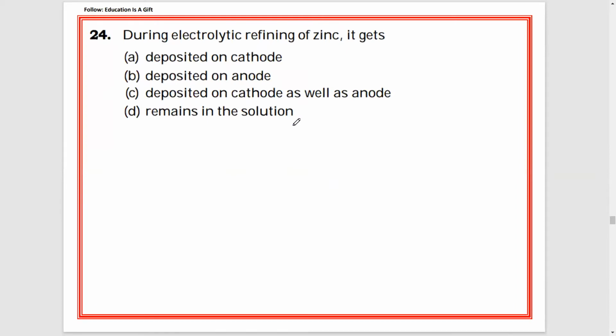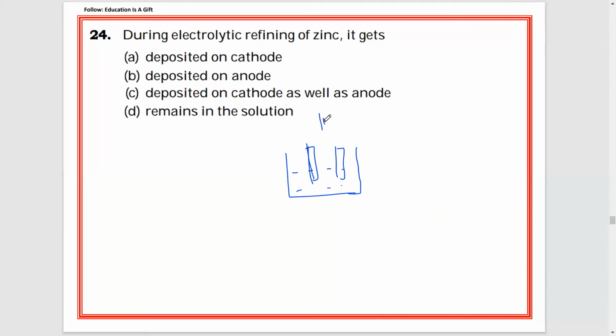During electrolytic refining of zinc, pure zinc is deposited at the cathode, right? And it is connected to the negative terminal of the battery. You have studied this electrolytic refining in the textbook. There will be one electrolyte of the same salt. There will be two terminals.